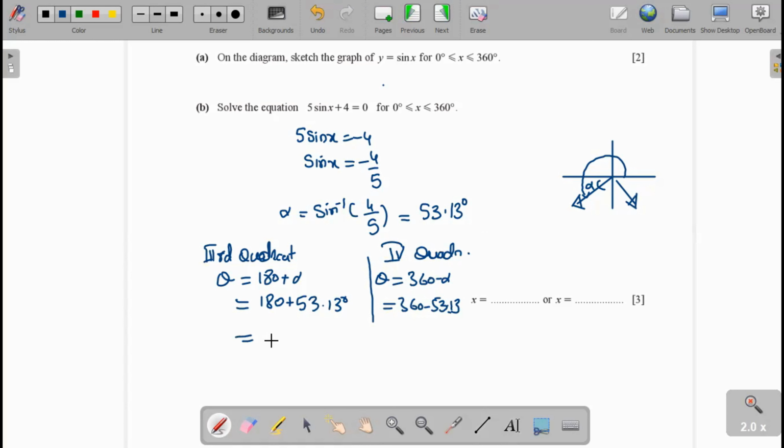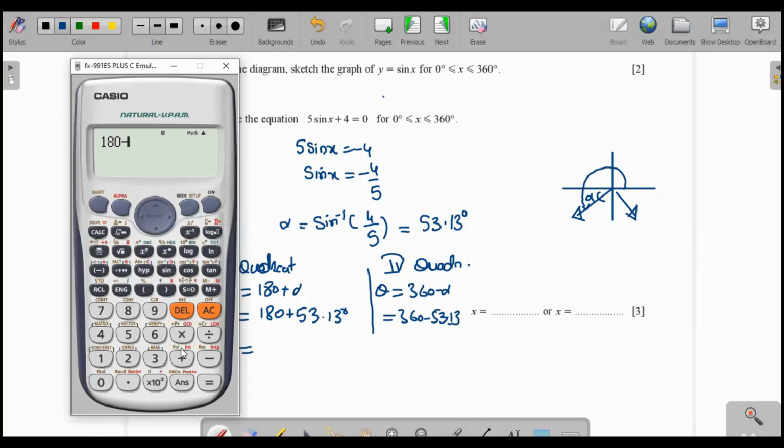The answer is 180 plus 53.13, that's equal to 233.13.